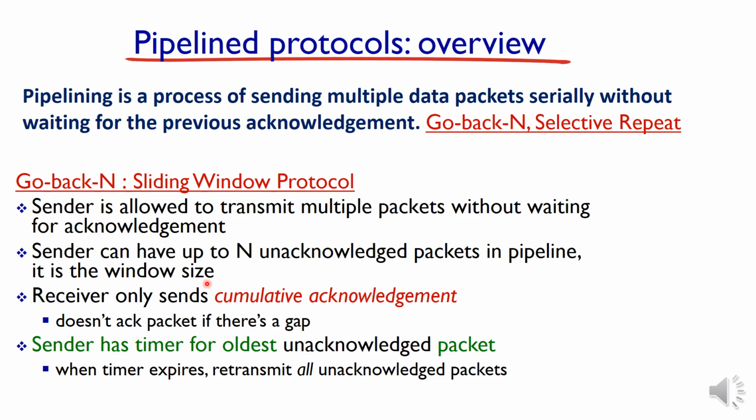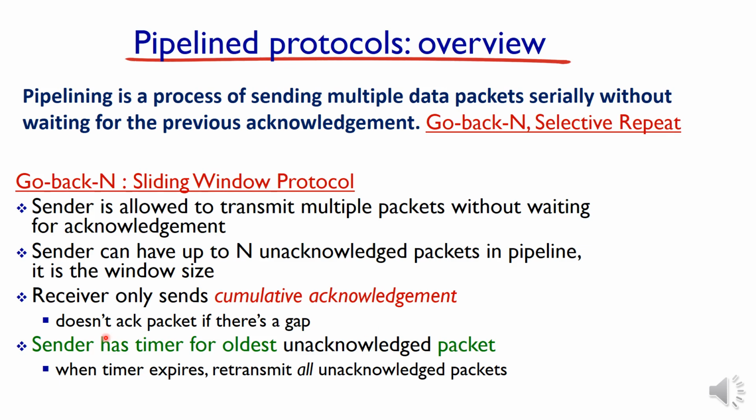The receiver only sends cumulative acknowledgement. That is another important concept that we haven't discussed so far. Cumulative acknowledgement, you will learn in detail in the coming slides. And the sender has a timer for the oldest unacknowledged packet.